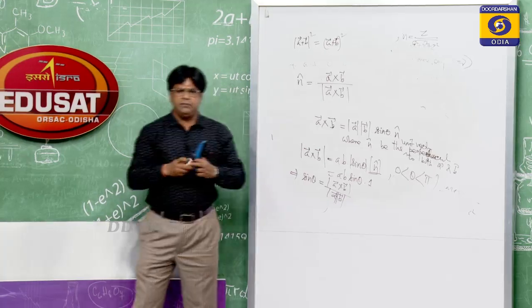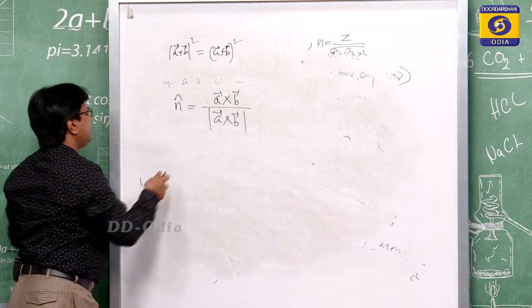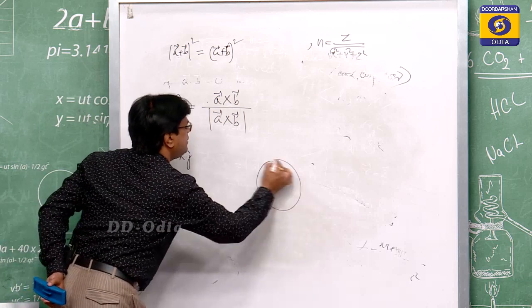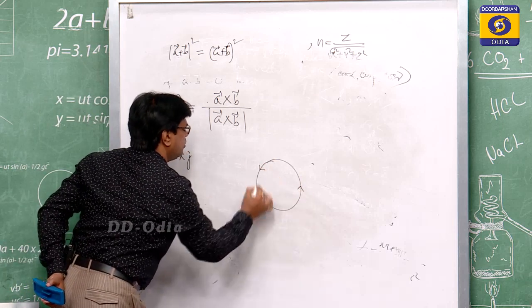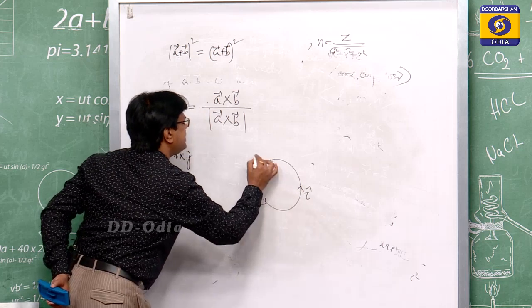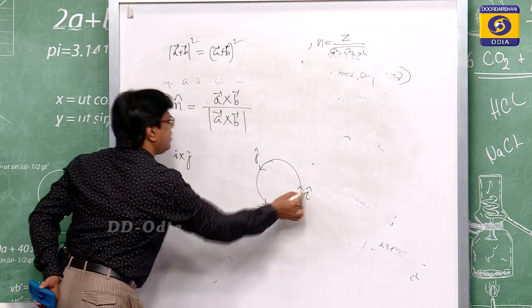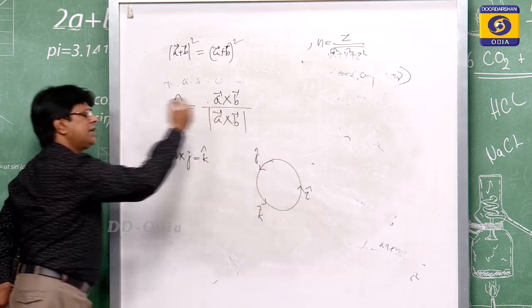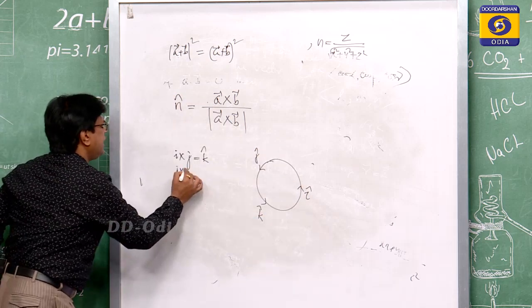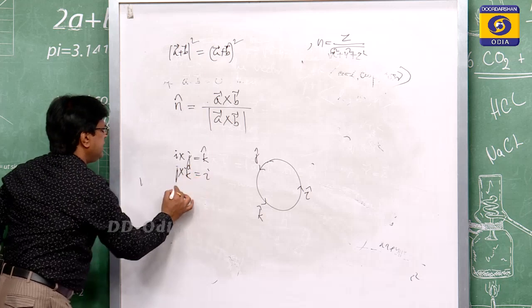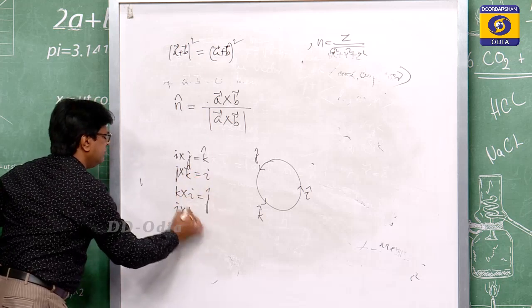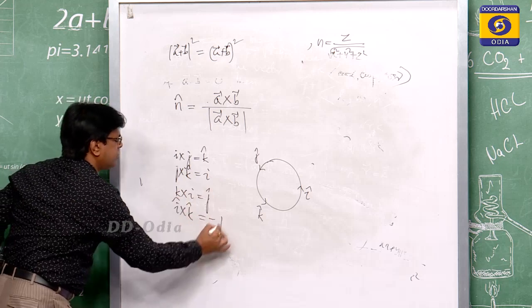Suppose we take i cross j. This follows the right hand thumb rule. This is your i, j, k. So, i cross j is equal to k in this way. This is a cyclic way. j cross k is equal to i and k cross i is equal to j. But i cross k is equal to minus j.